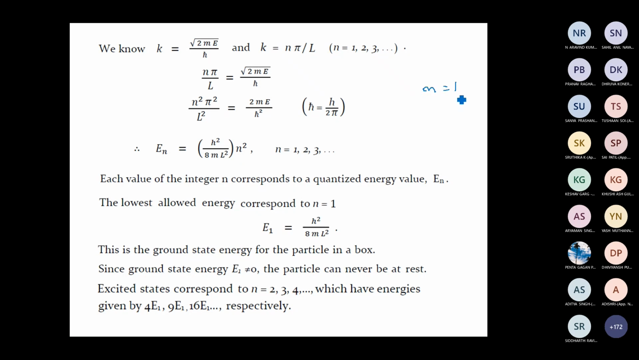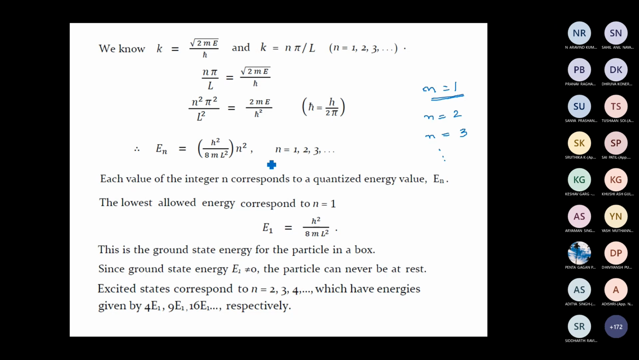n equal to 1 corresponds to the ground state of the particle, the lowest energy state. n equal to 2 corresponds to the first excited state. n equal to 3 corresponds to the second excited state, and so on. For the first excited state, the energy will be equal to 4 times E1. For the second excited state, the energy will be equal to 9 times E1, and so on. You can calculate those using this expression. If you put n equal to 1, you get the energy of the ground state. If you put n equal to 2, you get the energy of the first excited state. If you put n equal to 3, you get the energy of the second excited state, and so on.